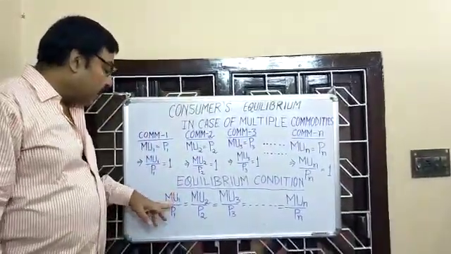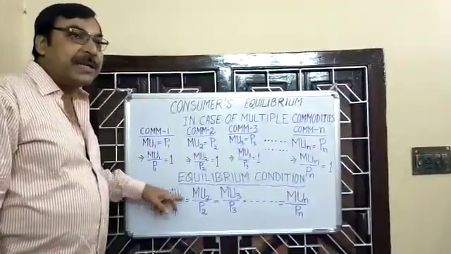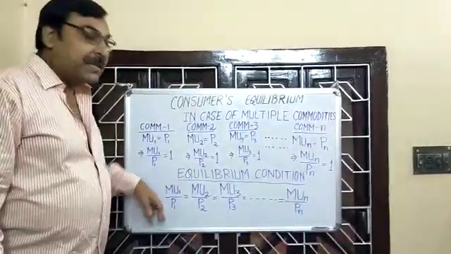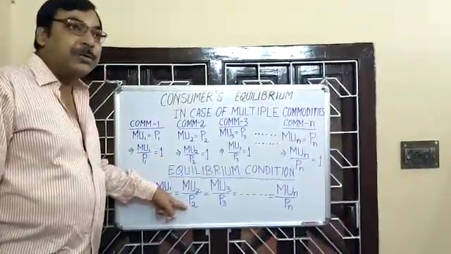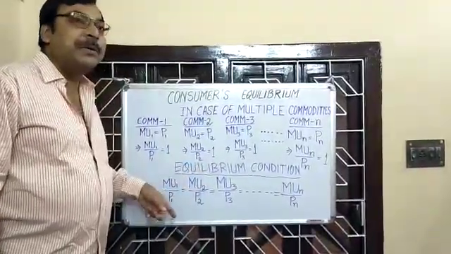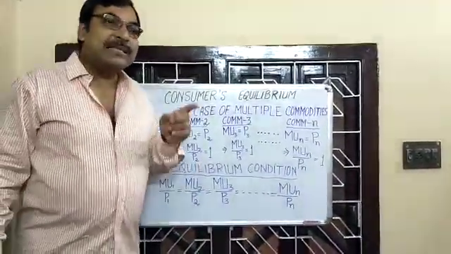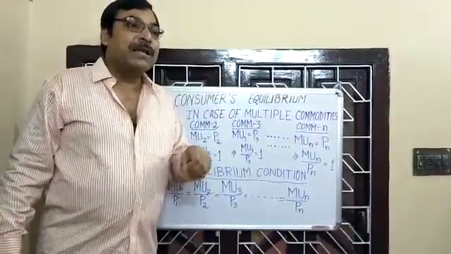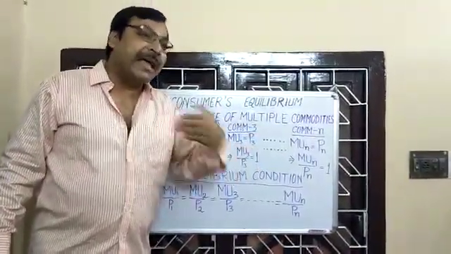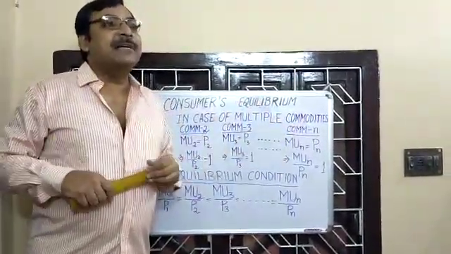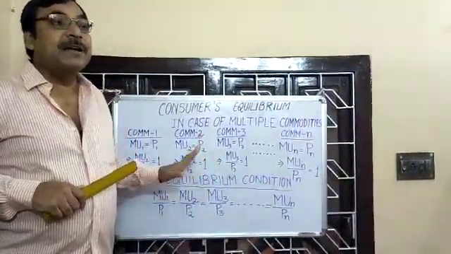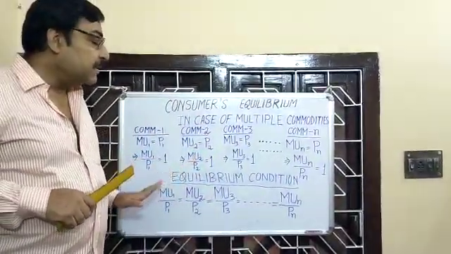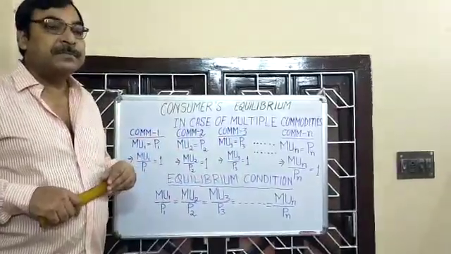Spending rupee 1 on commodity 1, satisfaction derived is MU1 by P1. Spending rupee 1 on commodity 2, satisfaction derived is MU2 by P2. This is the significance of the equilibrium condition.